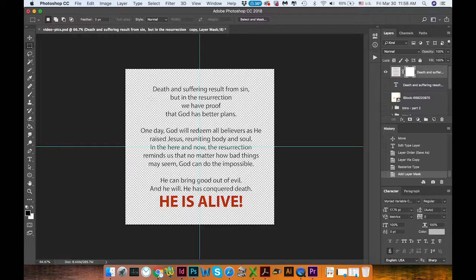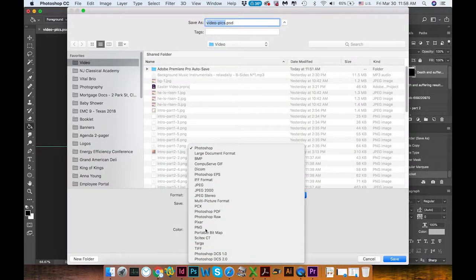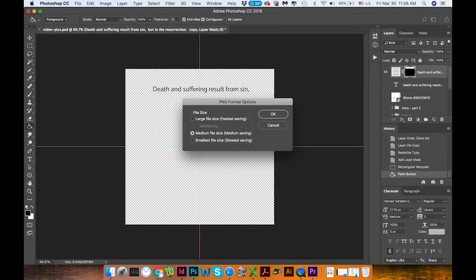Something like that. I usually break it up by sentences, so it's nice and flows well. So: death and suffering resulted from sin. Okay, that would be the first part. I will save this as a separate PNG, and that would be my intro part 3 PNG. Since it's the second one, I put the second PNG second.